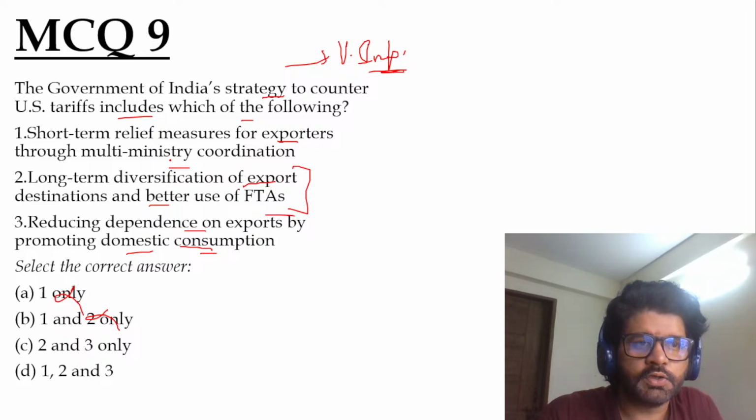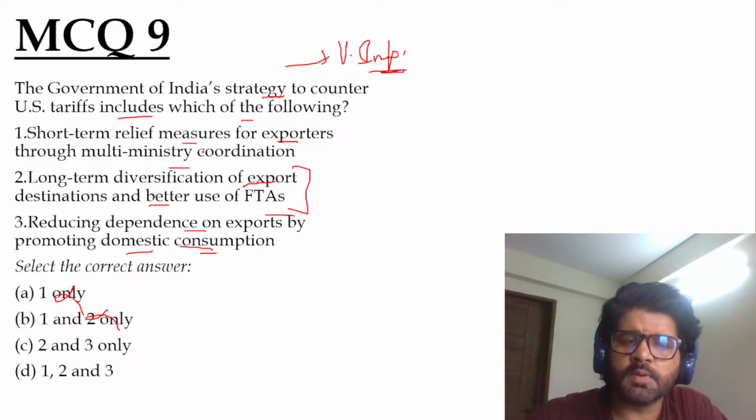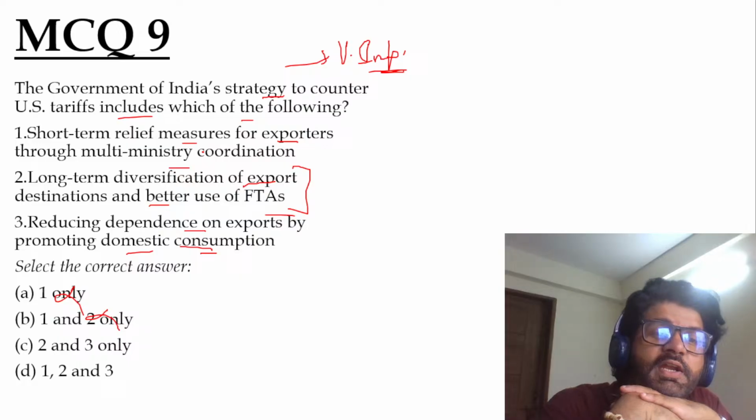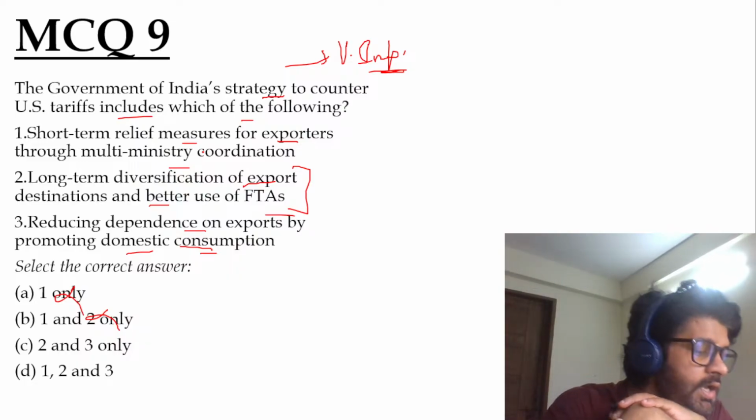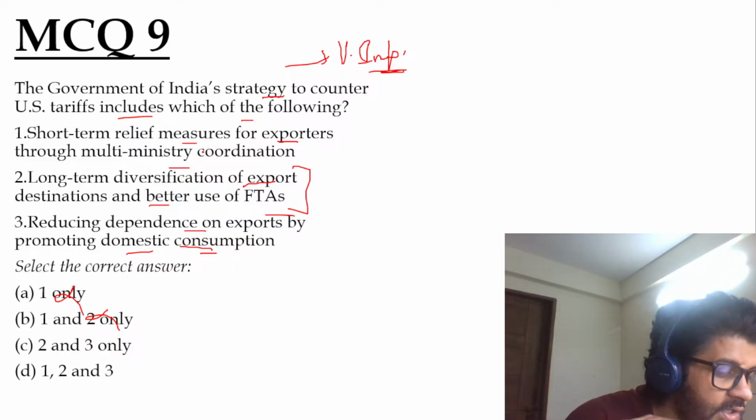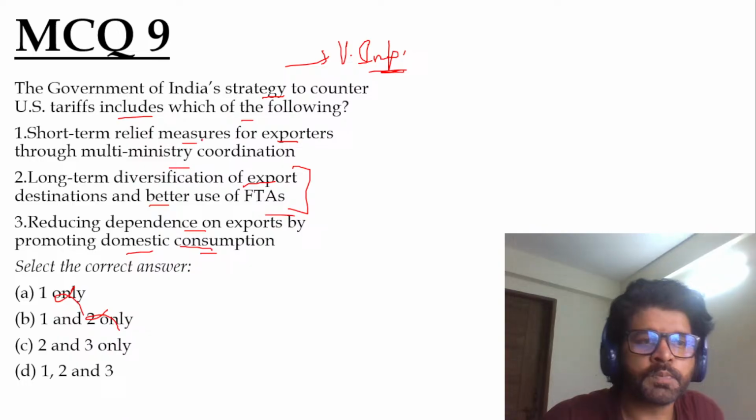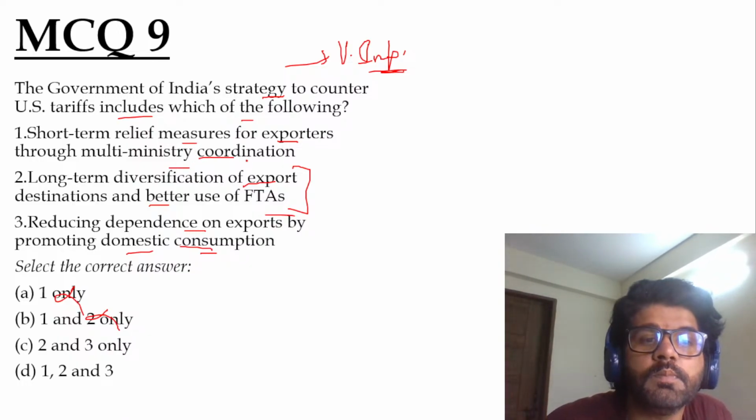Now you have to check one, short-term relief measures. Different ministries can come together and provide some measures for these exporters. That's what we have also discussed. So the answer is D, 1, 2, and 3. All these statements are correct. You may have issues with the first one, but second and third we have discussed.